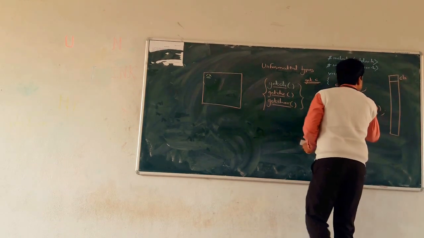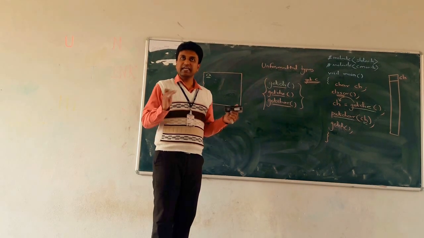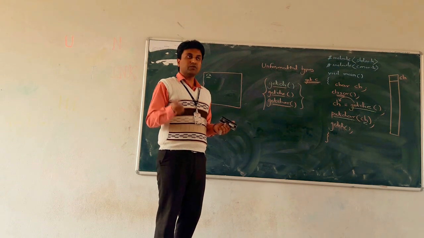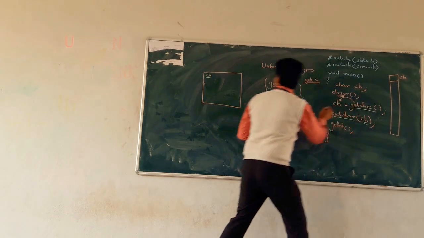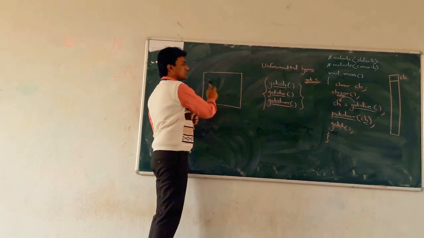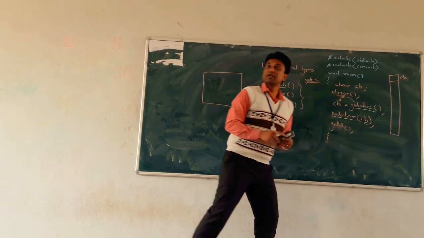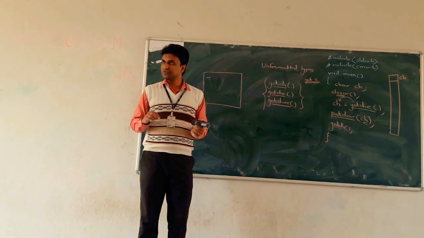Okay, after that getche. What is the difference between getchar, getch and getche? While you run the program, same thing. First clrscr, so the console gets cleared here. After that getche, the cursor is blinking for what? Taking a single character from the user.